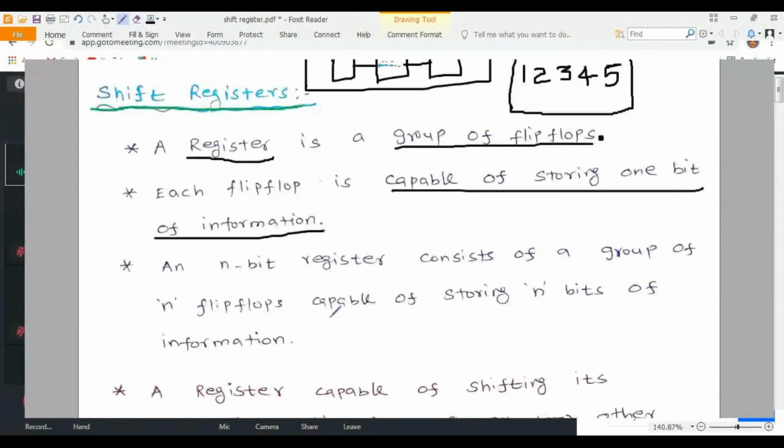It means that if you have three flip-flops, you can store 3 bits. If you have 5 flip-flops, you can store 5 bits. If you have 10 flip-flops, you can store 10 bits, isn't it? That is the meaning of this paragraph.